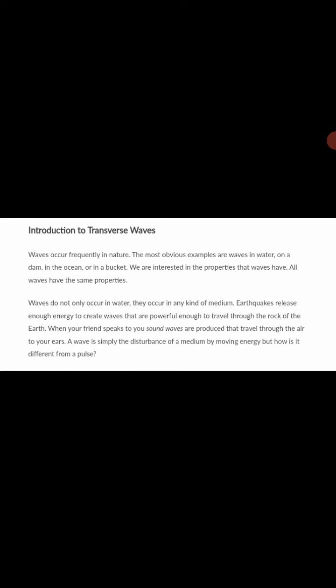Some waves need a body for them to be transmitted, while some don't actually need a medium or a material body. Those are the waves we call electromagnetic waves, while those that require a medium are called mechanical waves.